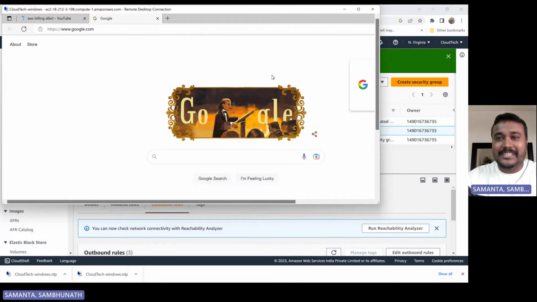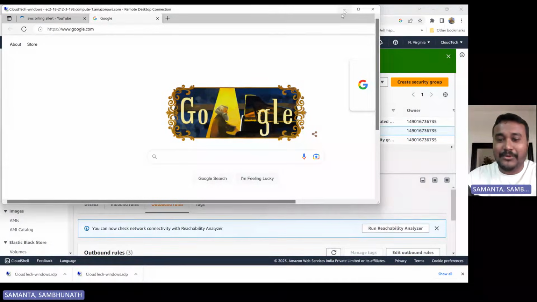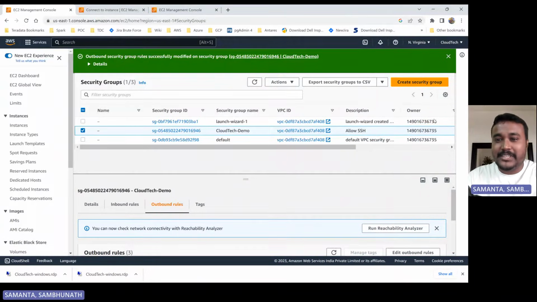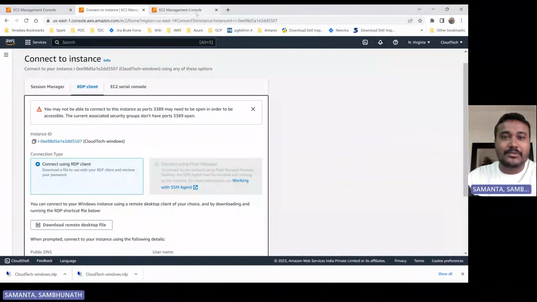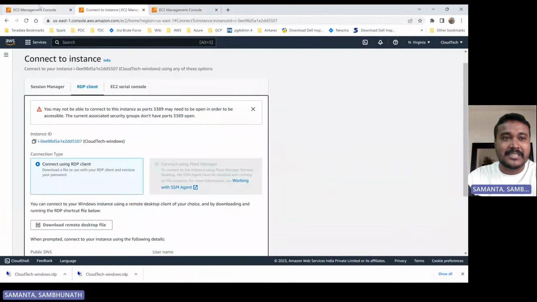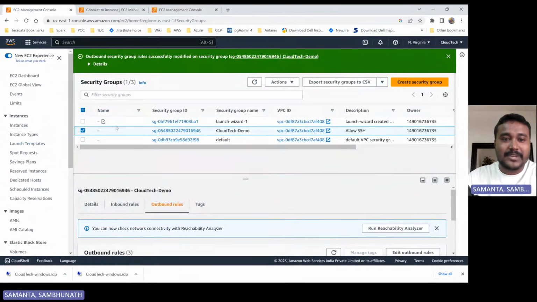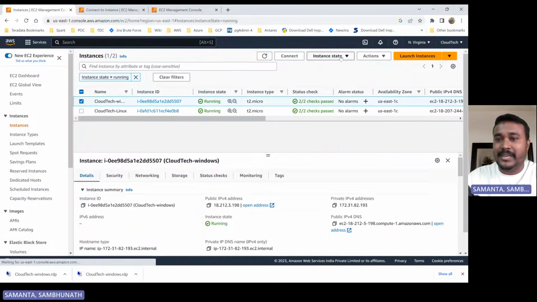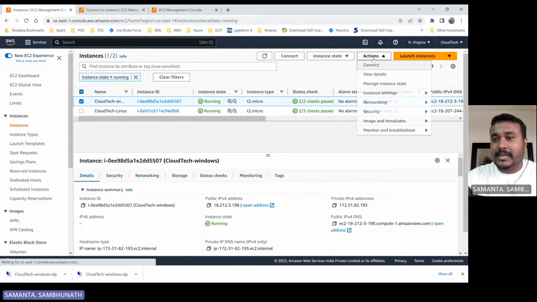So these are the kind of security features, where you can specify which ports you want as per your requirement. And if you want to change your security group, you can do that also. Just go to the EC2 instance, instance settings, and from there you can change your security group, whichever one you need. I showed you that just before, right? So you can change your security group also.